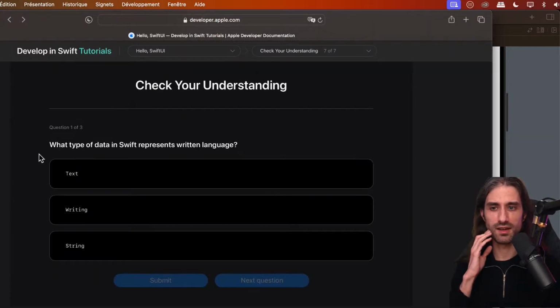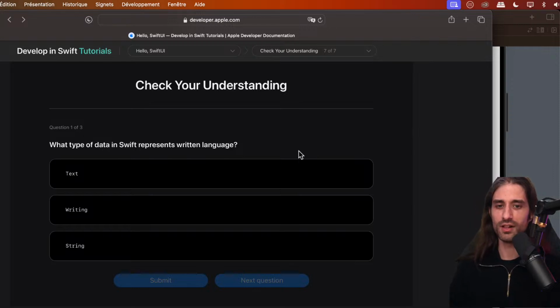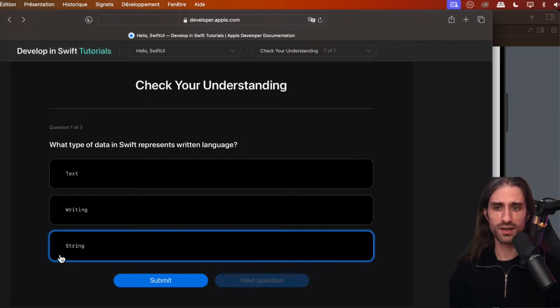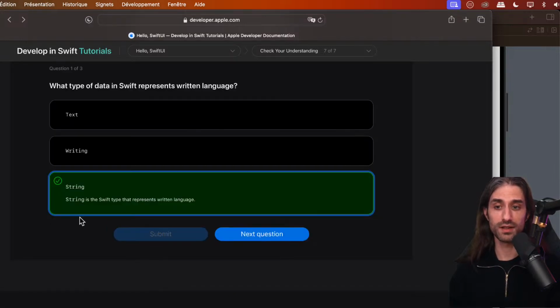So check your understanding. What type of data in Swift represents written language? If you're watching the replay, now would be a good time to pause and try to answer the question yourself. Don't just wait for me to give the answer. Text, writing, or string? It's not writing because we didn't cover it at all. Is it text or string? It's actually string because string represents the data. Text represents how to display the data. And remember, this difference between the UI and the model is extremely important. So it's indeed string, that is a Swift type that represents written language.